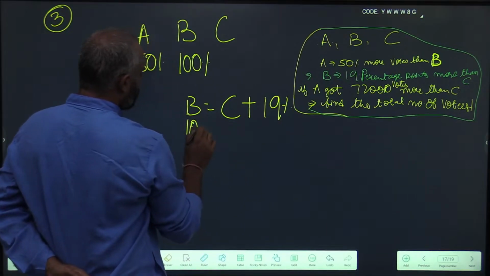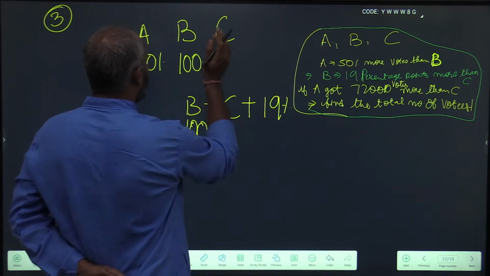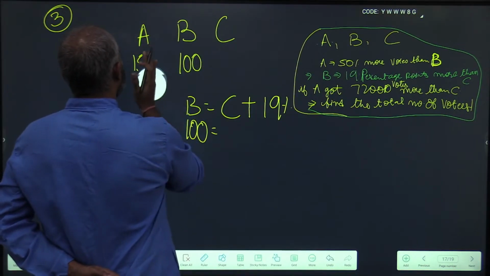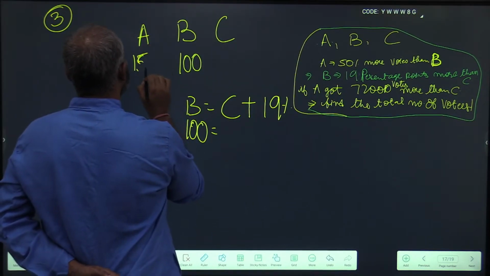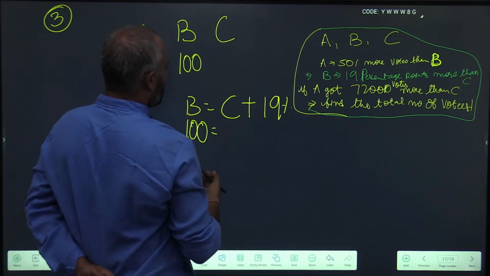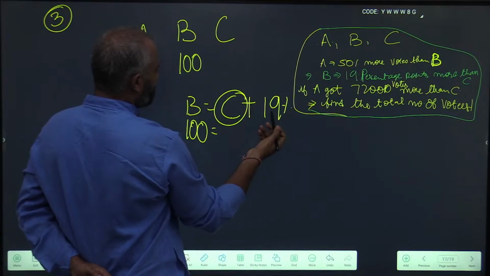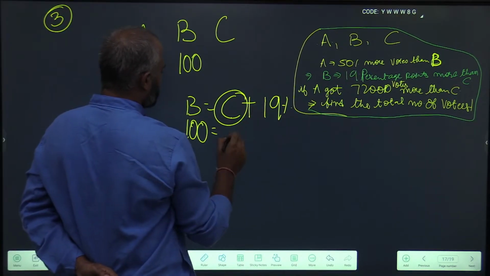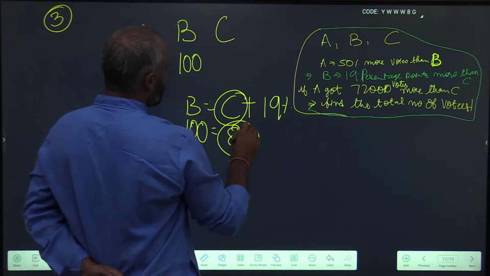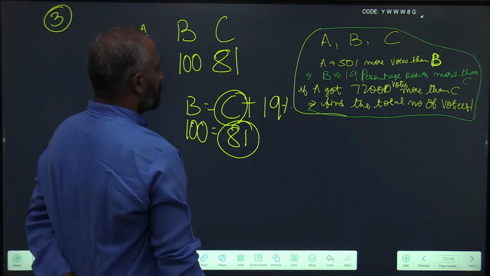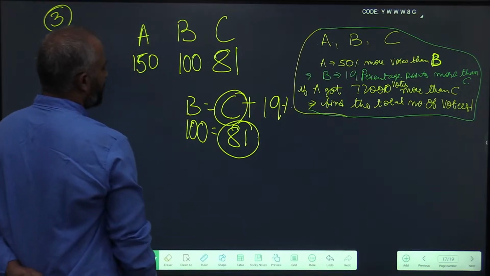Since we have assumed the value of B as 100, or 100x, anything you wish, C plus 19% is 100. So C has to be 81.